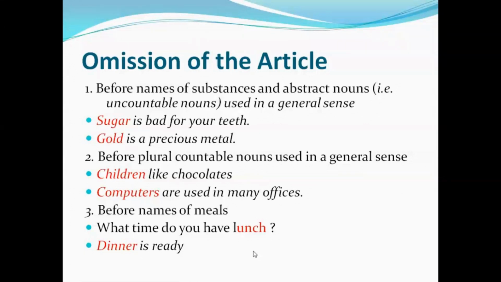Before names of meals. What time do you have lunch? We don't say the lunch, a lunch, or an lunch. It is incorrect. Instead of that, we say what time do you have lunch. Dinner is ready. Remember, we have omitted using articles with these meals.